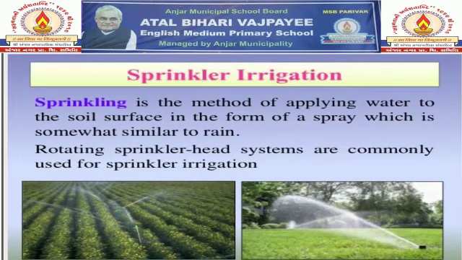The first method is sprinkler irrigation. Now what is sprinkler irrigation? Sprinkler irrigation, as you can see in this picture, is the method of applying water to the soil surface in the form of a spray which is somewhat similar to the rain. You can see in this picture that rotating sprinkler head systems are commonly used for sprinkler irrigation.